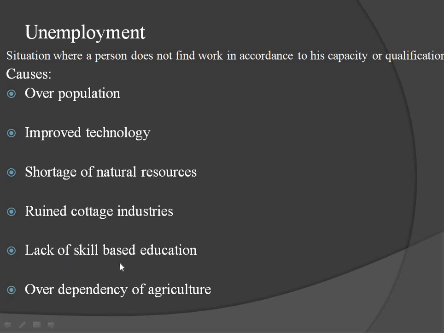Next, lack of skill based education. Many jobs demand skill based people, but the problem is the lack of skill based education, because people can't get job oriented education. So that makes people unable to get jobs. And over dependency on agriculture. Many people depend on agriculture, whether that many people are needed or not is a separate matter, but they depend on it. These are the main causes for unemployment.